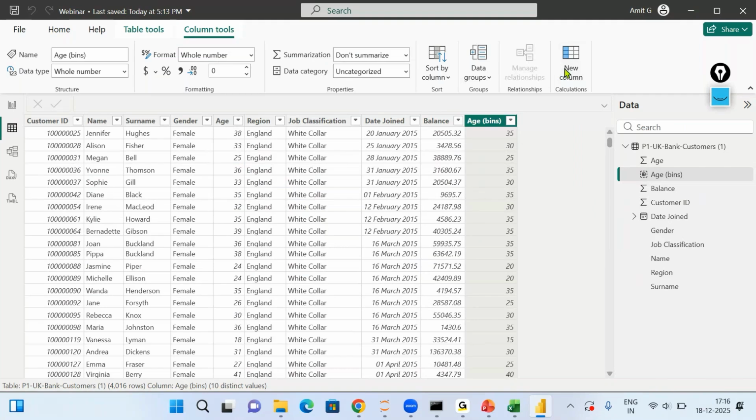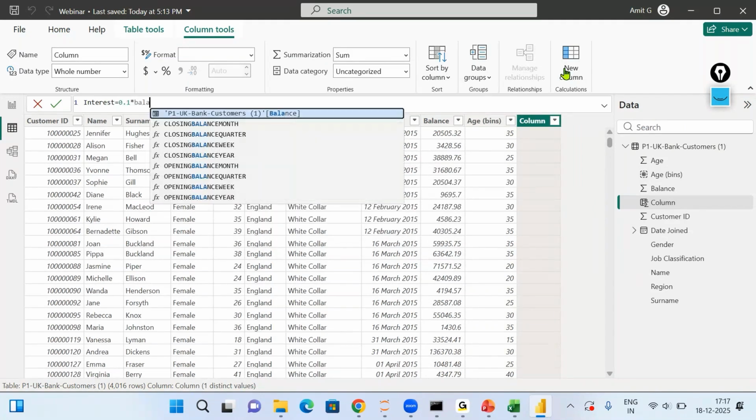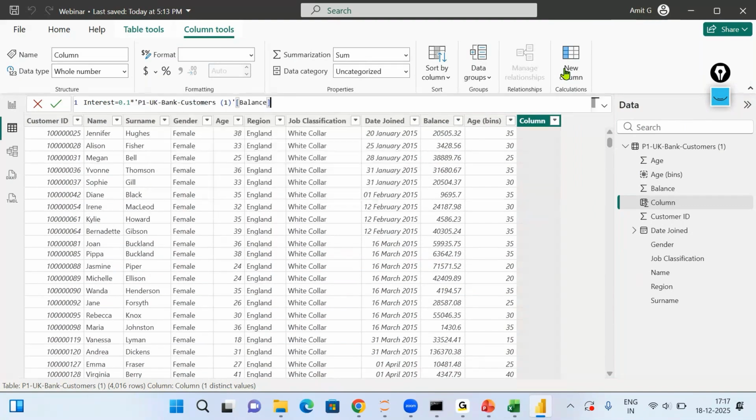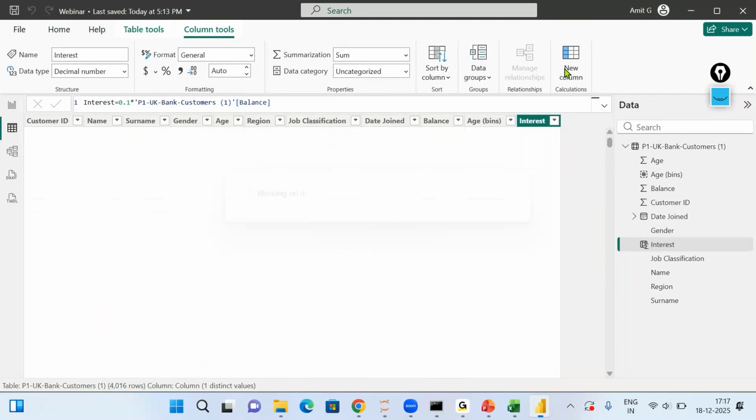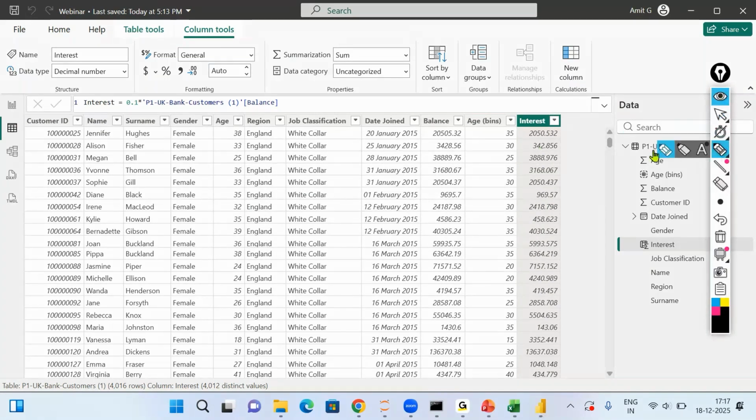Suppose I would like to add a column of interest. You simply have to define the calculation: interest is 0.1 multiplied by balance. That means whatever the balance is, I want to give 10% of it as interest to the end user. You can see a column of interest has been added. Whatever fields you add in Power BI will remain in Power BI only. They are not going to be added to your original data source.